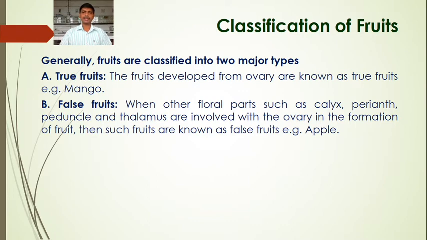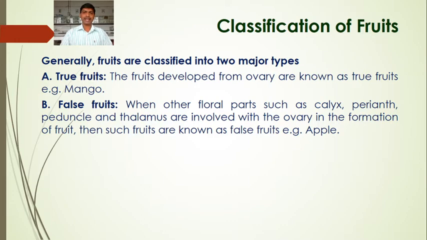The second type is the false fruits, when other floral parts such as calyx, perianth, peduncle, thalamus are involved along with the ovary in the formation of the fruits.